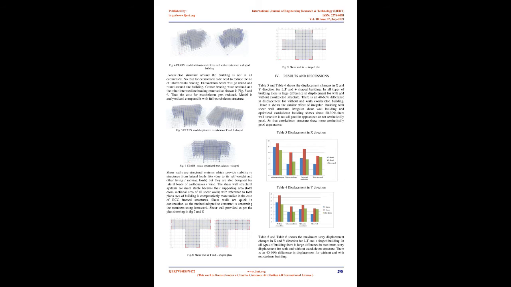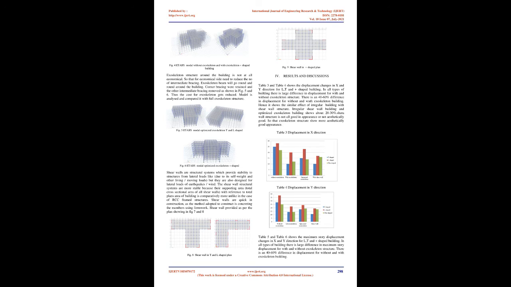Modeling and analysis. The dynamic analysis has to be done to quantify the story responses in each type of building. ETABS is capable of handling the most complex structures, which includes the effect of a wide range of nonlinear behavior. Response spectrum analysis has to be executed. It is typically used for performing seismic analysis. Calculate the maximum response of the structure from the spectrum curve. The results of the analysis on the story drift and displacements have to be compared.